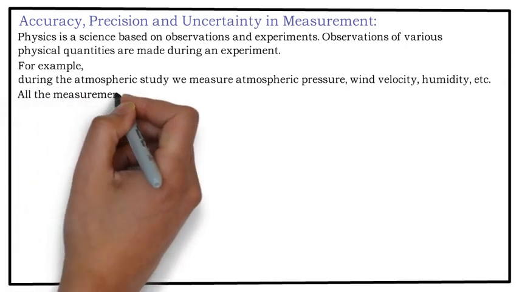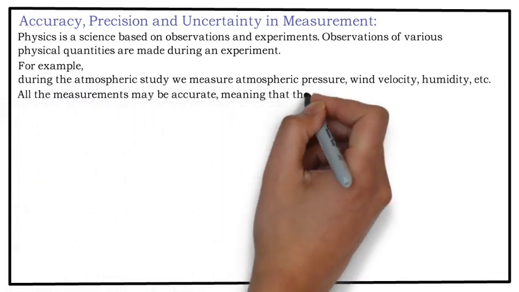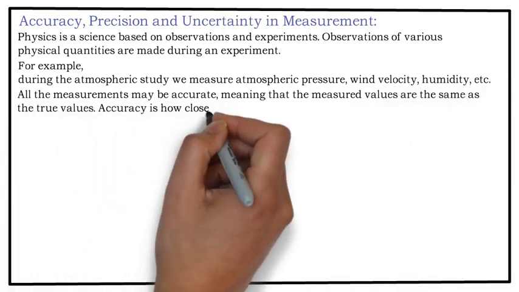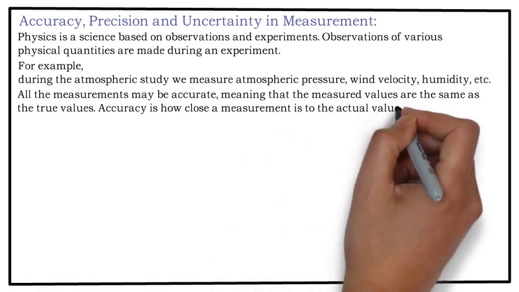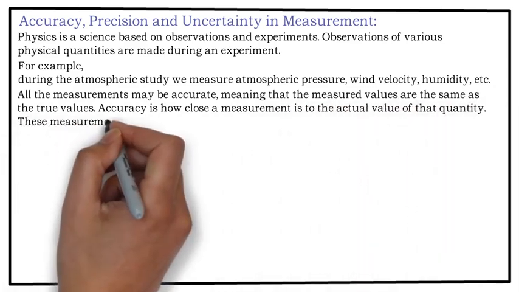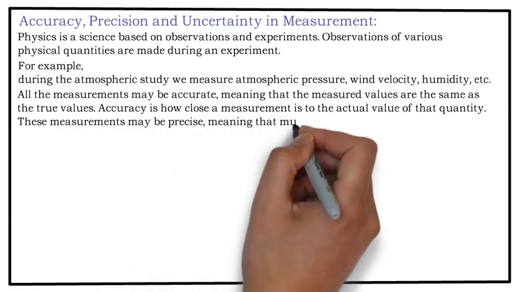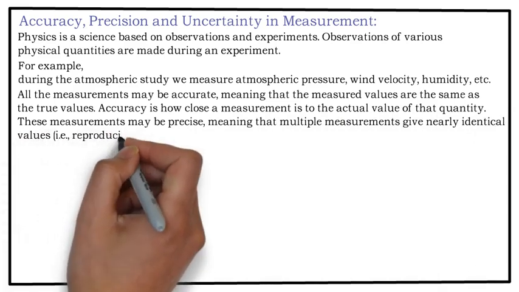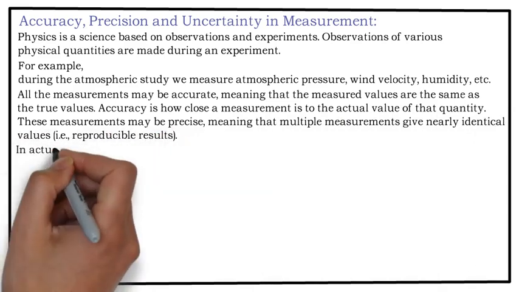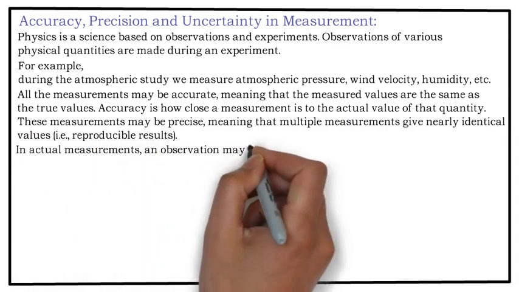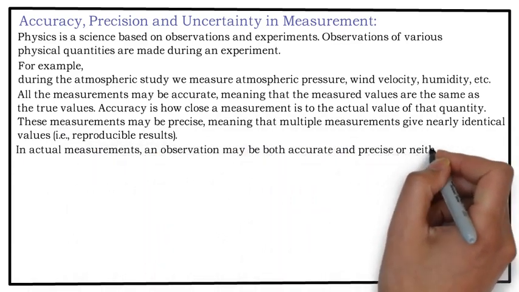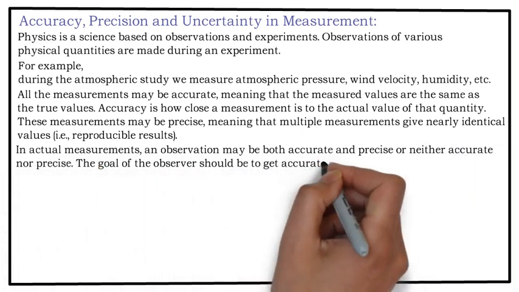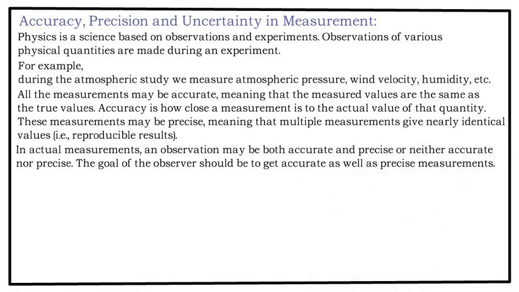All the measurements may be accurate, meaning that the measured values are the same as the true values. Accuracy is how close the measurement is to the actual value of that quantity. These measurements may be precise, meaning that multiple measurements give nearly identical values, that is, reproducible results. In actual, measurements and observation may be both accurate and precise or neither accurate nor precise. The goal of the observer should be to get accurate as well as precise measurements.